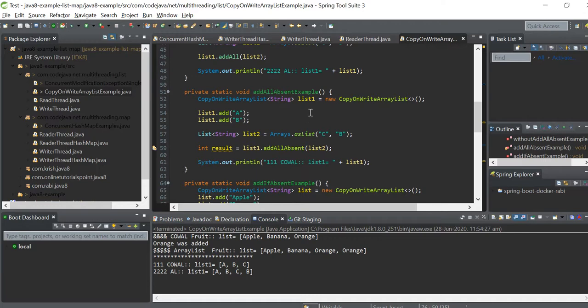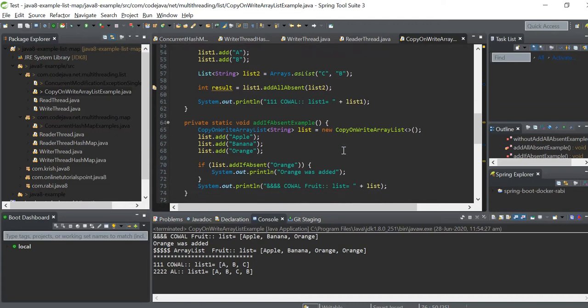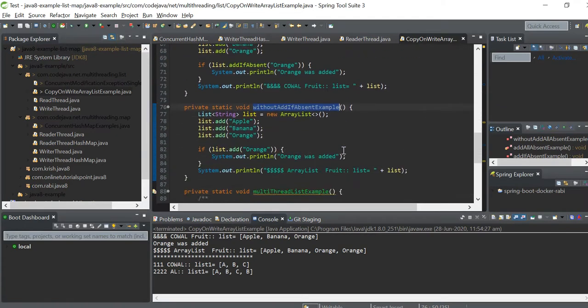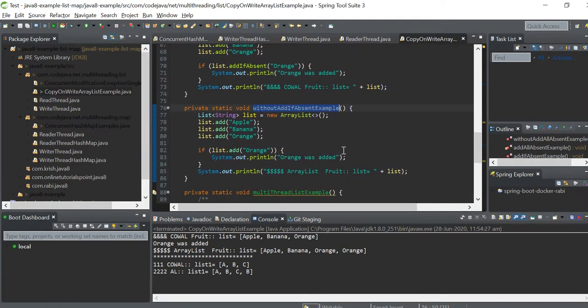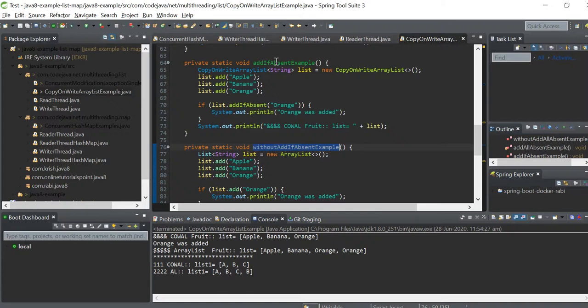And also add all absent. Copy on write array list: apple, banana, orange. Array list you will find apple, banana, orange, orange. It's a duplicate copy. Okay, for array list you will find duplicate copy, but copy on write array list prevents duplicates.